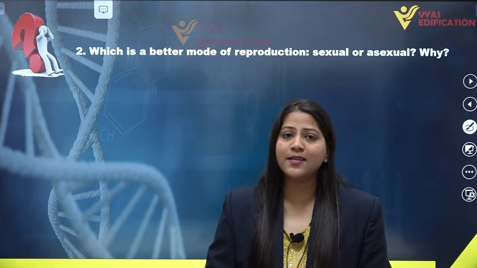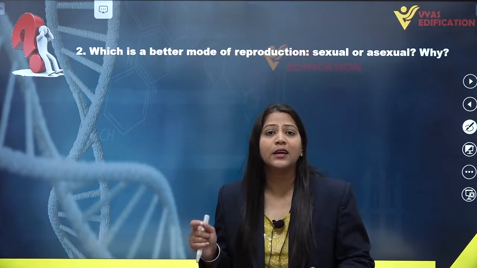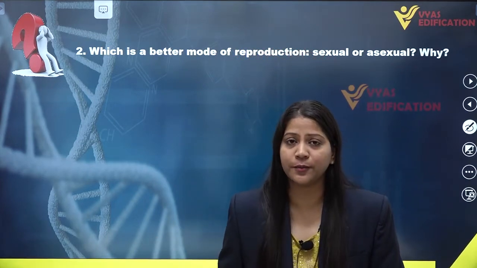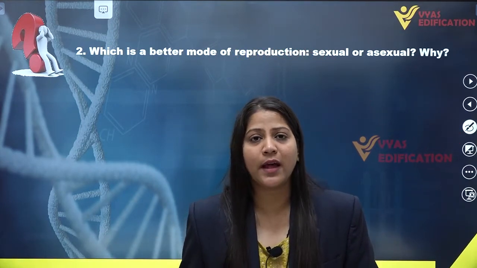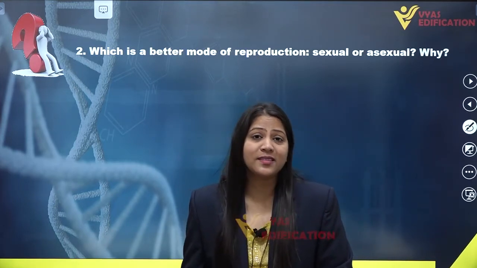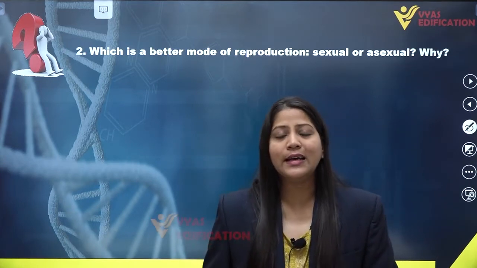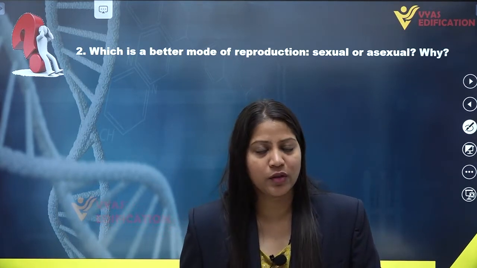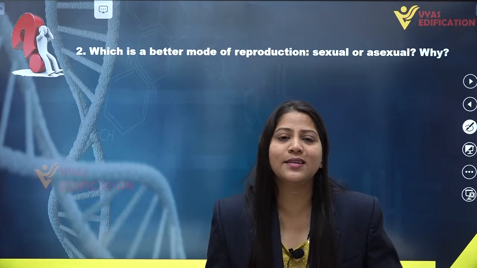This is the answer for the first part of this question, that sexual reproduction is much better than asexual reproduction. If we talk about the reason behind that, then we know that in asexual reproduction, only one parent is involved.